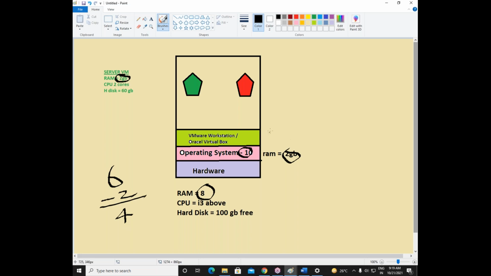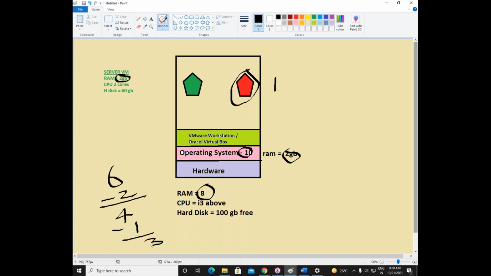Now we have one more machine to create here. This is your client machine. On the client machine, we only give 1 GB RAM. That is more than enough. Once you allocate 1 GB RAM for this client machine, it will use another 1 GB. So how much will be remaining now? Another 3 GB RAM is still remaining in your machine.